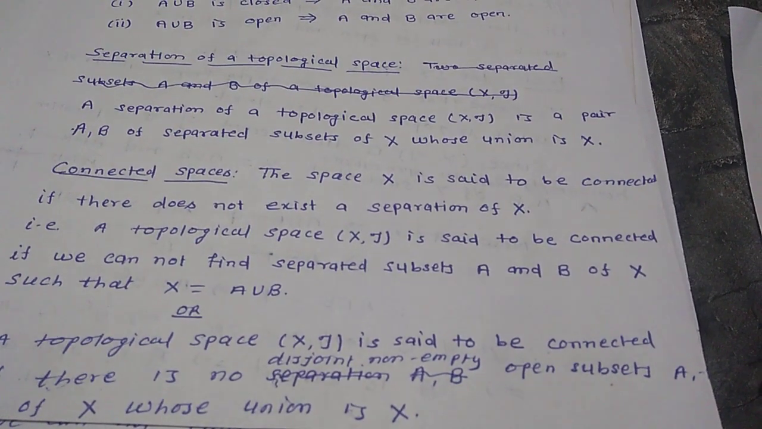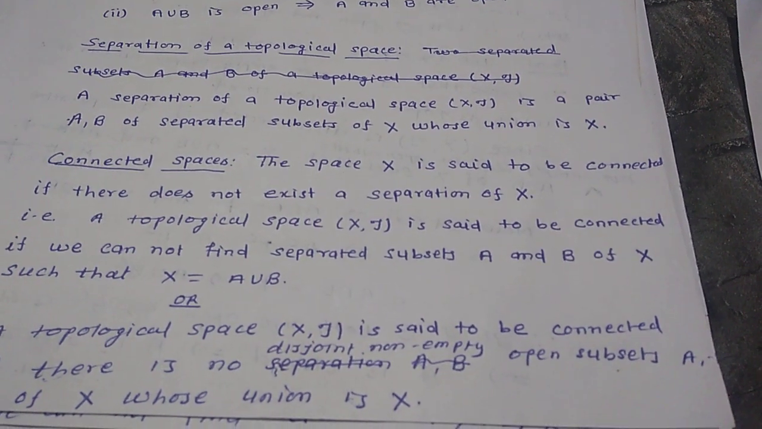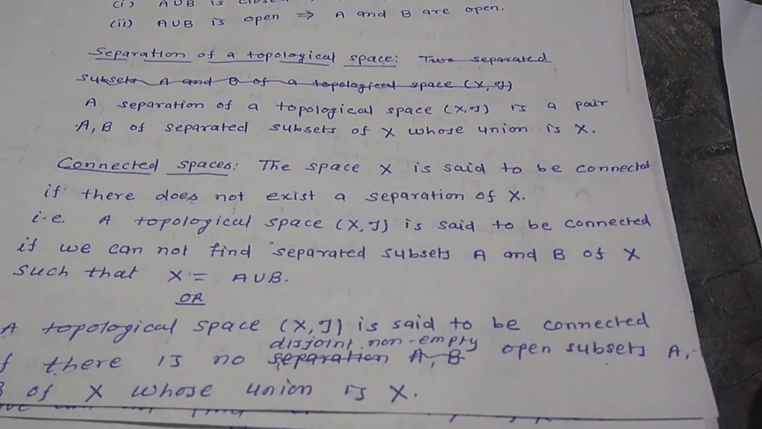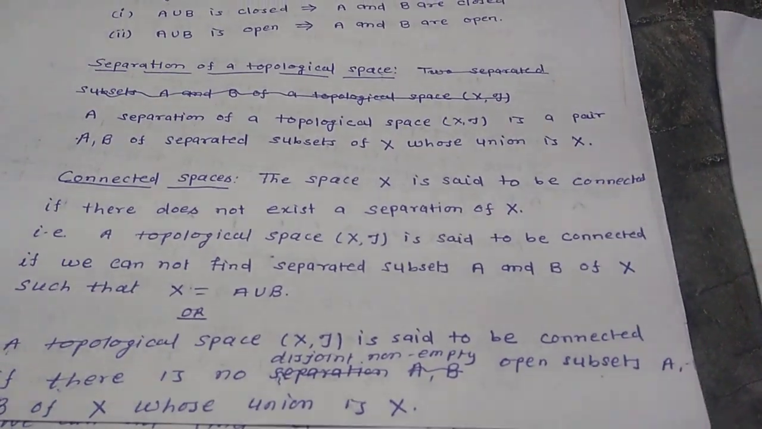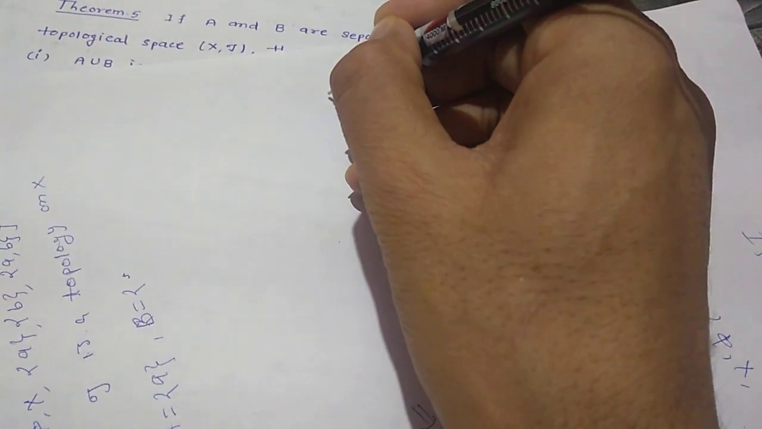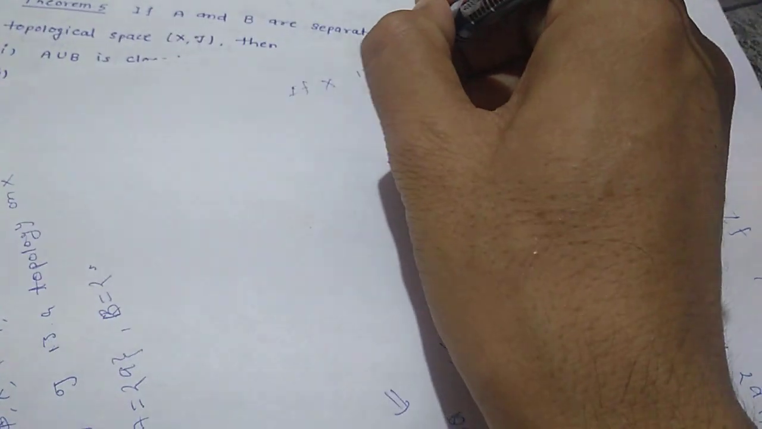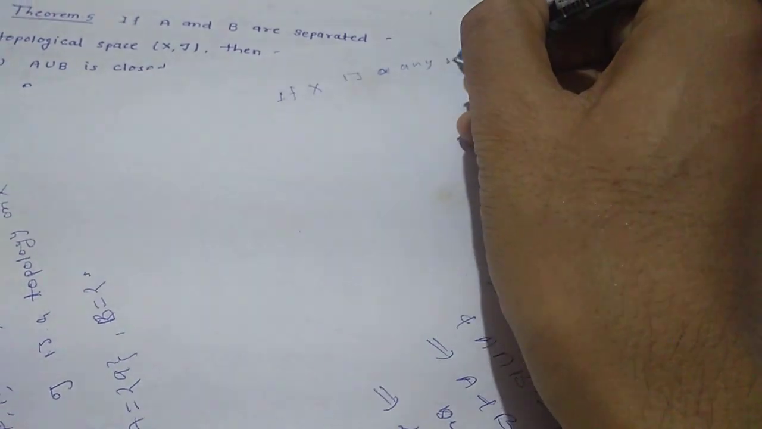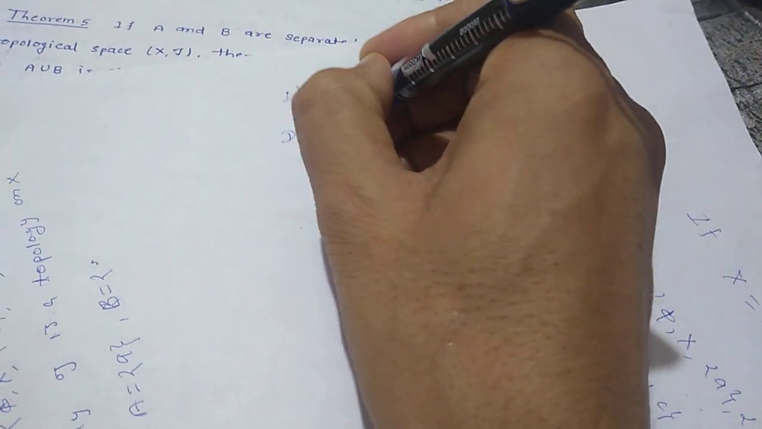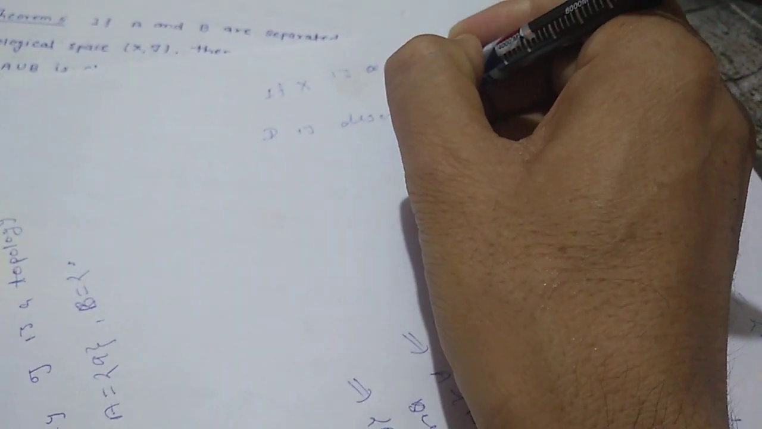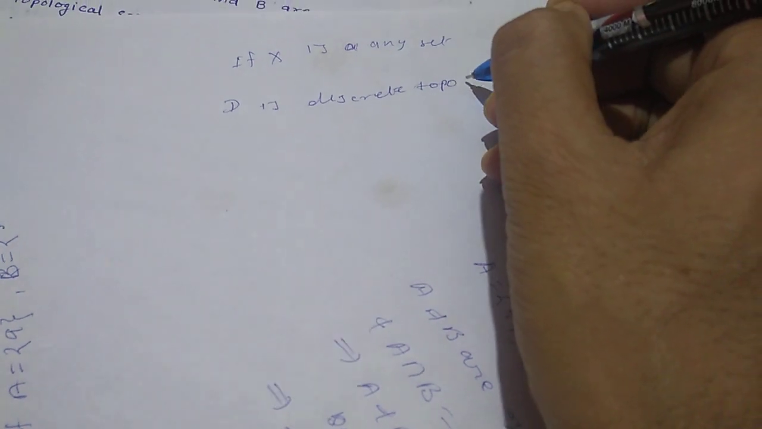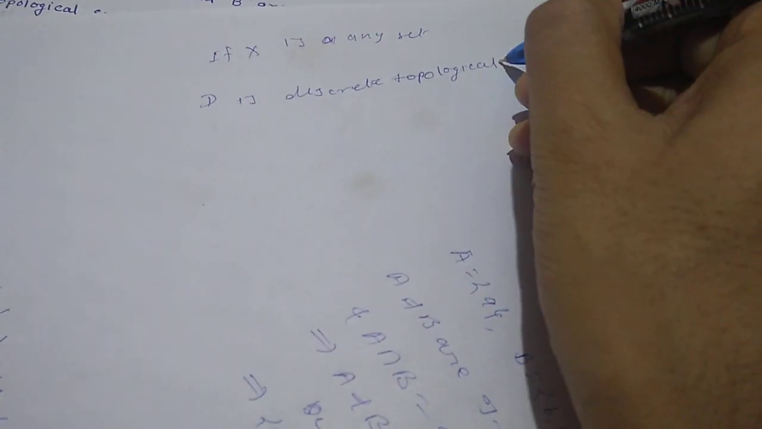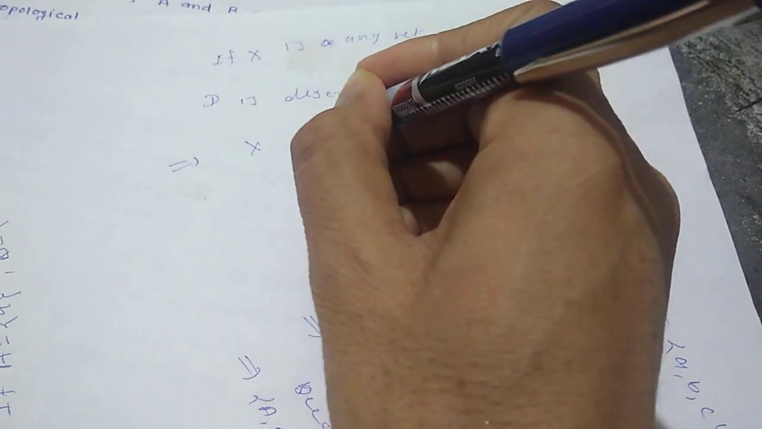A topological space (X, τ) is said to be connected if there are no disjoint non-empty open subsets A and B of X whose union is X. So, for example, if X is any set and D is a discrete topological space, then this implies that X is disconnected.